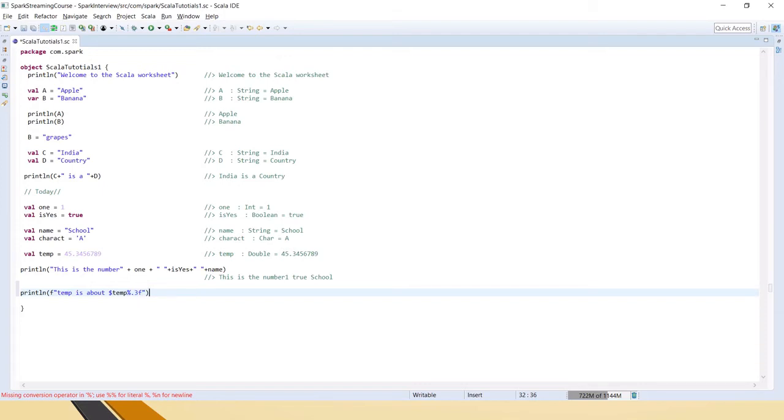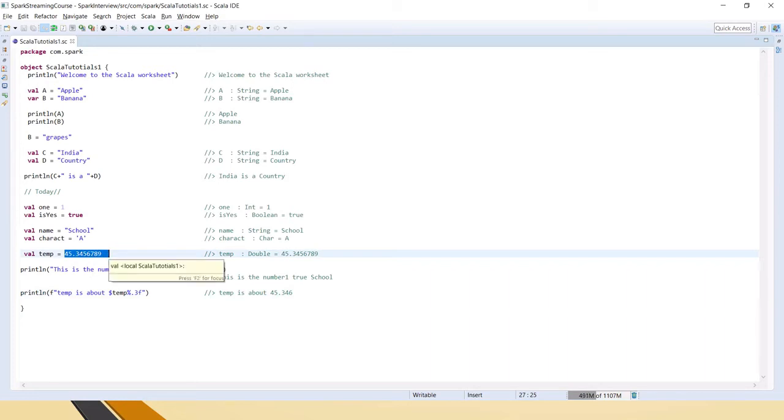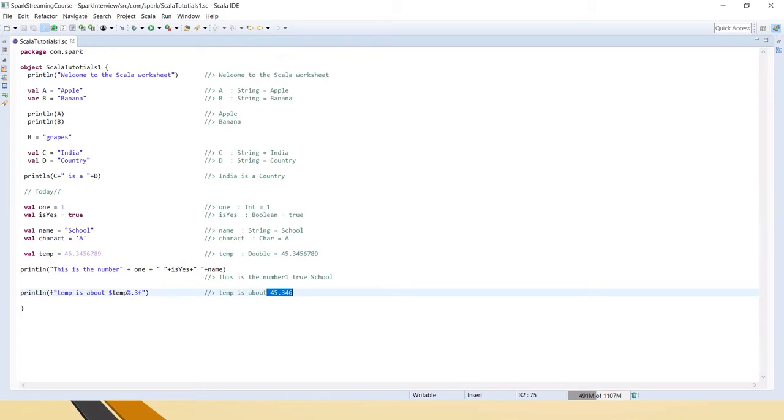How many you want, you can give those many points here. So if you see here, the value is 45.35345678, and here I have given 3. So after the point, the result has come with the last three digits as per the precision. Okay, so this is how we will do formatting for the decimals.